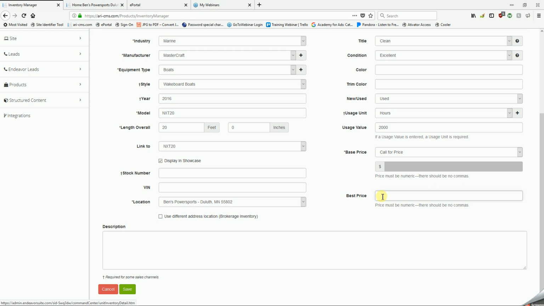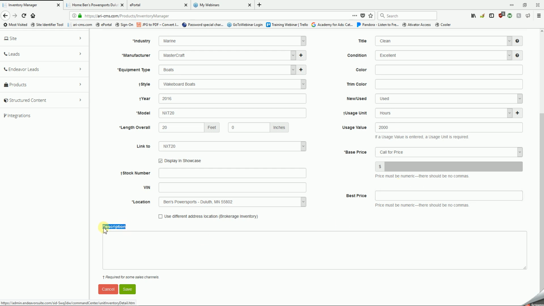Next to this unit that we enter, off to the right, will be a button titled Best Price. If their customer clicks on it, they'll be prompted with a form asking to fill in their name and email. Should they fill it out and hit Submit, it will send them the price that you typed in here in a private email, therefore circumventing the regulation from the distributor or manufacturer of that inventory unit.